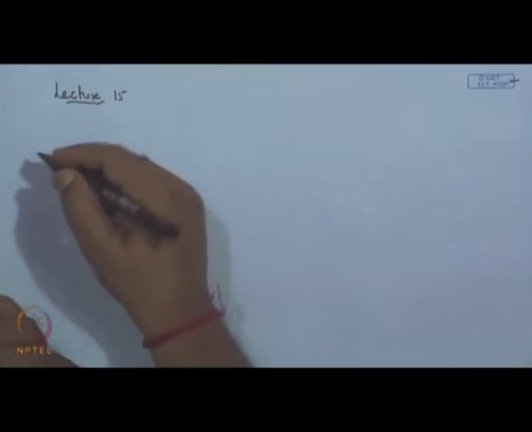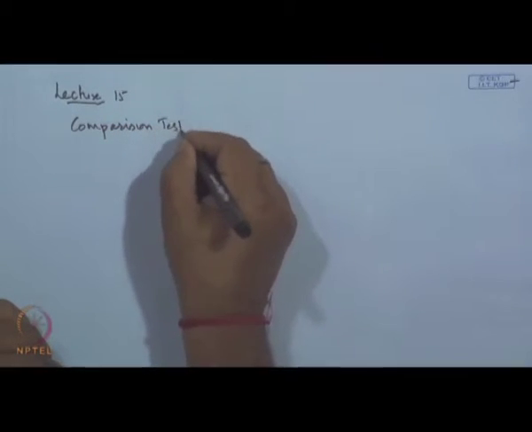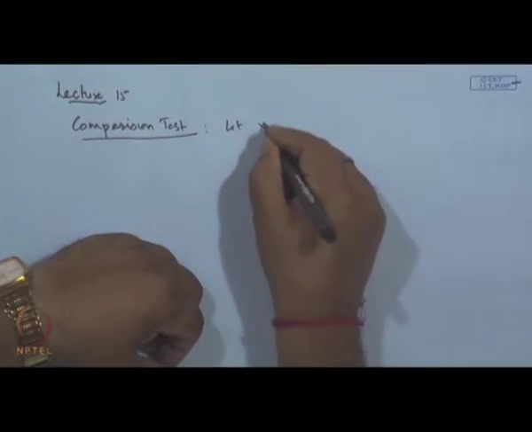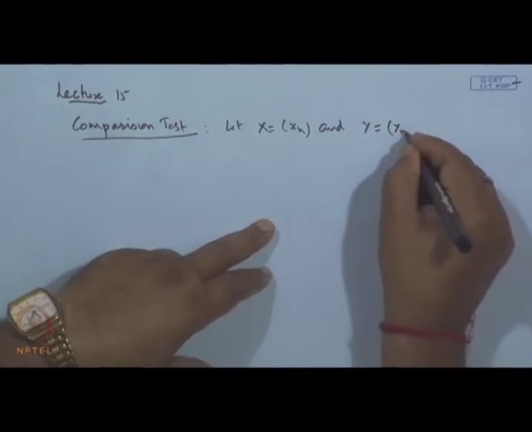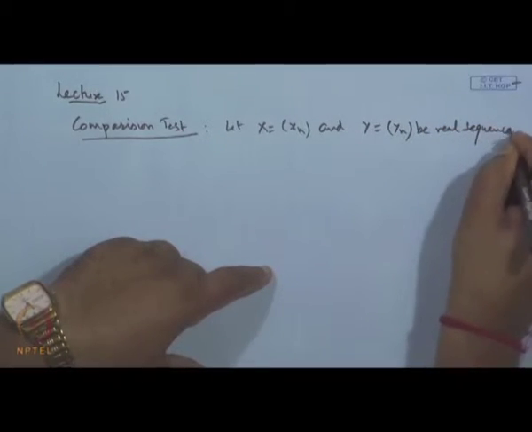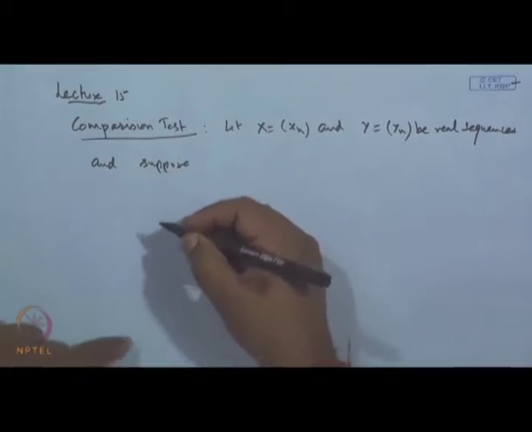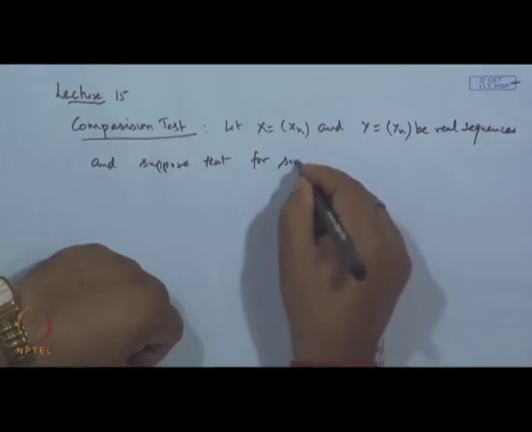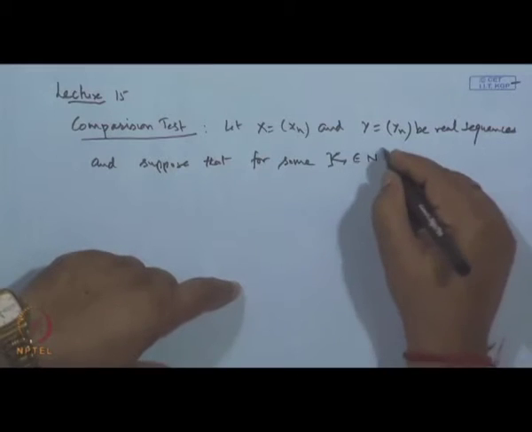In continuation we have another test, which is known as the comparison test. The test says: let x n and y n be real sequences, and suppose that for some k, which is of course a positive integer, we have